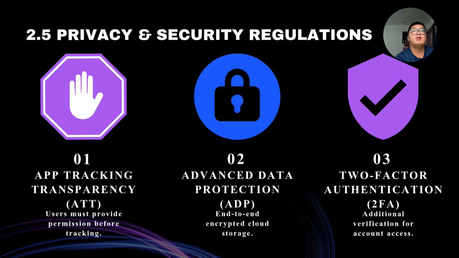So 2.5 is the privacy and security regulations. Apple has introduced several features to improve privacy and security. The first one is App Tracking Transparency, or ATT. Users must give permission before apps can track their activity. The second one is Advanced Data Protection, or ADP, which provides end-to-end encryption of iCloud data. The third is